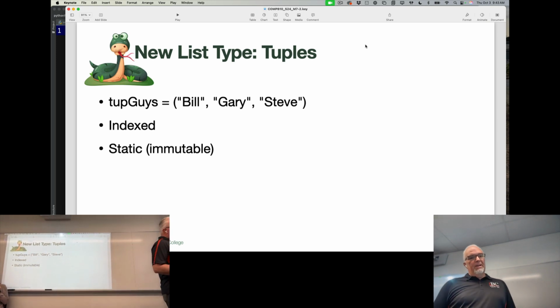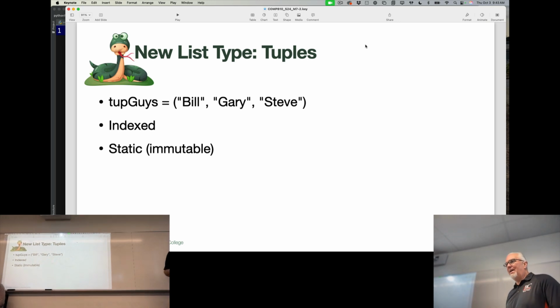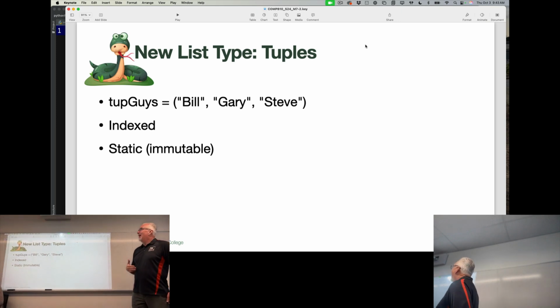In most ways, a tuple behaves just like a list or an array in Python. It's indexed, it's ordered.